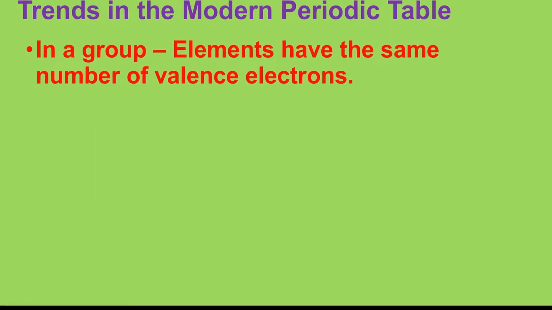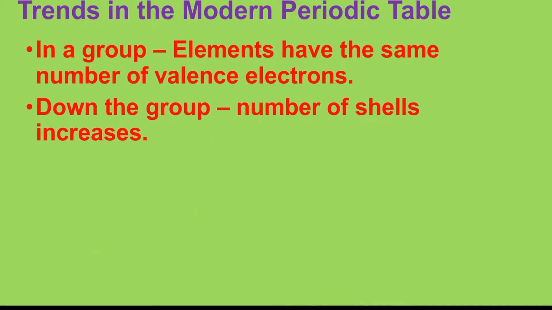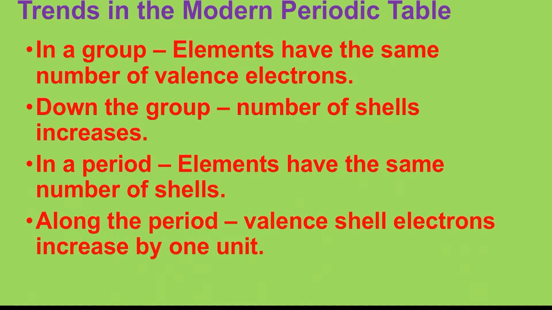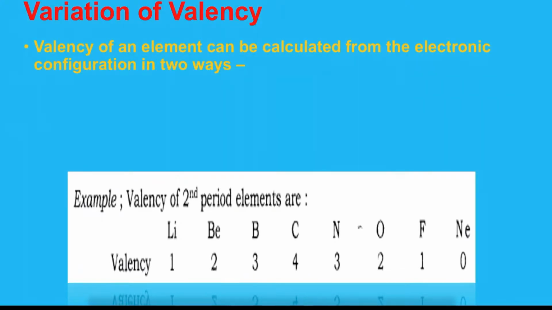Next is trends in the modern periodic table. We have to study how different properties behave when we go from left to right in a period and down a group. In a group, elements have the same number of valence electrons. You have to remember this. If we are talking of a group, all the elements have the same number of valence electrons, and down the group the number of shells increases. In a period, elements have the same number of shells, and along the period the valence shell electrons increase by 1 unit each. Now, variation in valency.